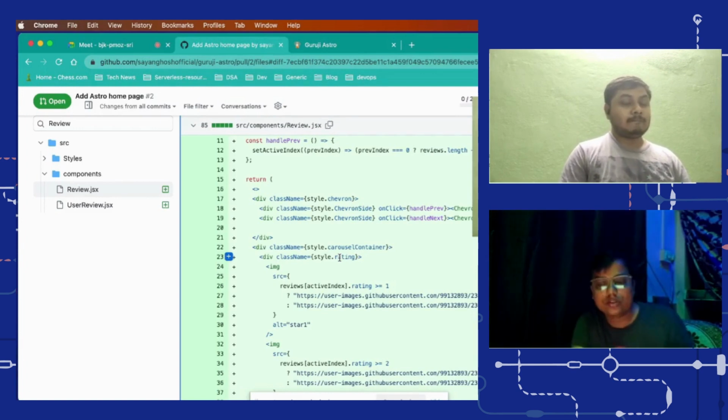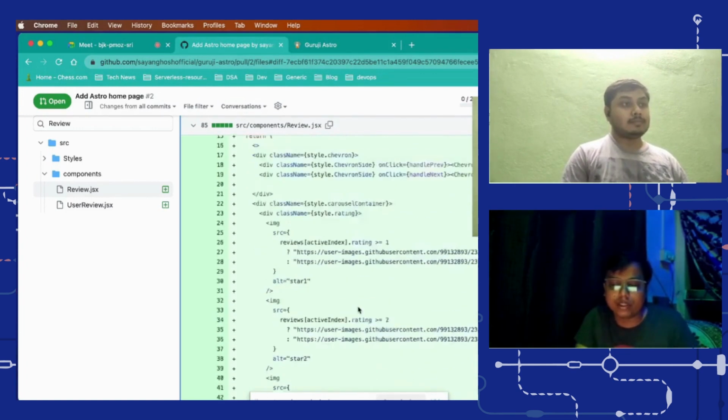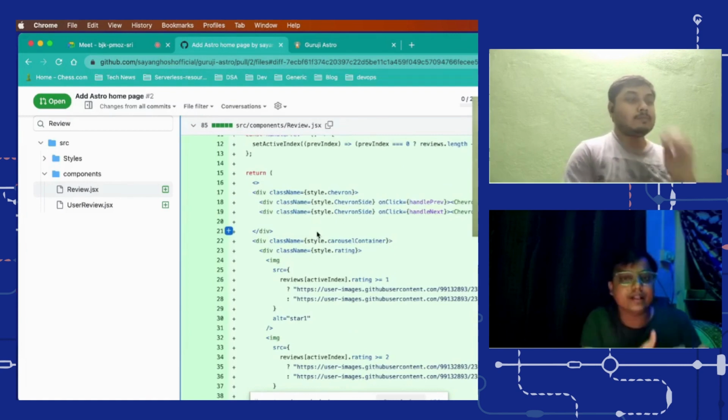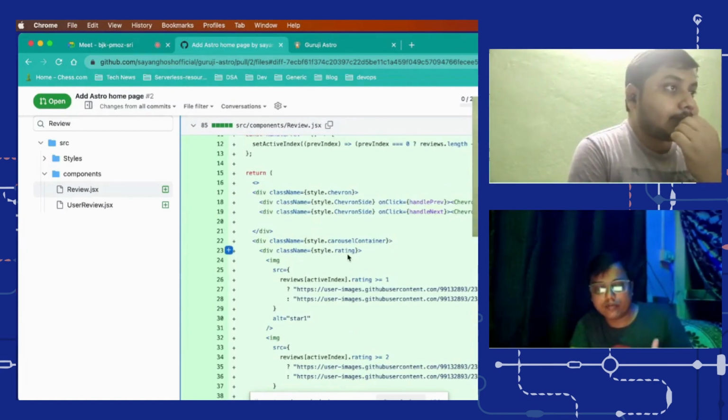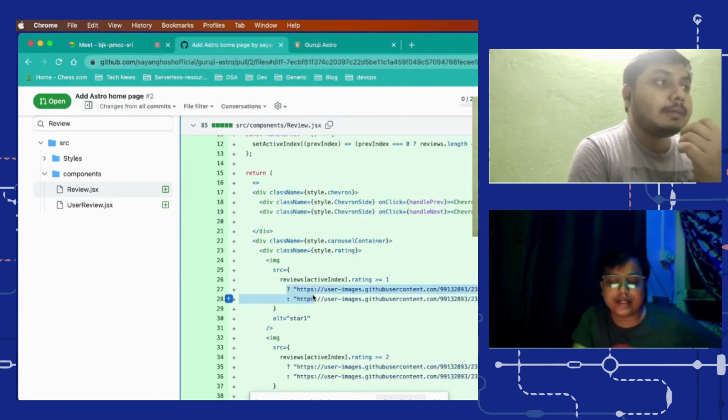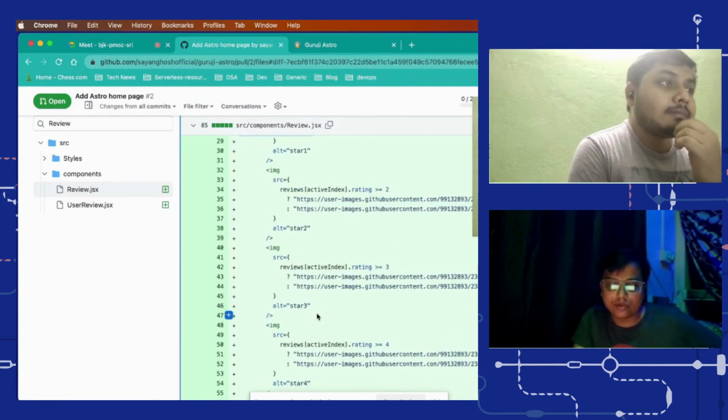So the logic would have been much easier. You simply get the src of it, and that function will take care of it based on the review. That function will give you the image, and you simply render it here. So you don't have to write all of this.